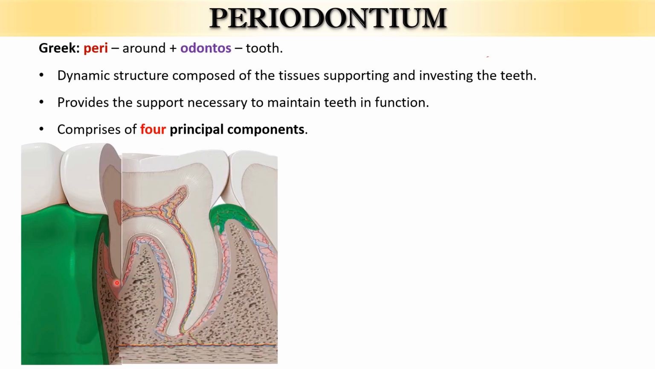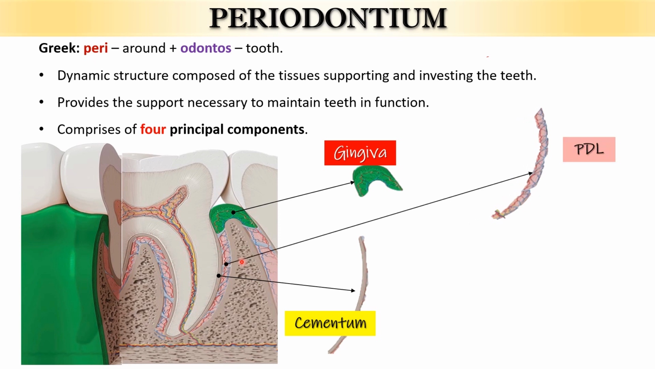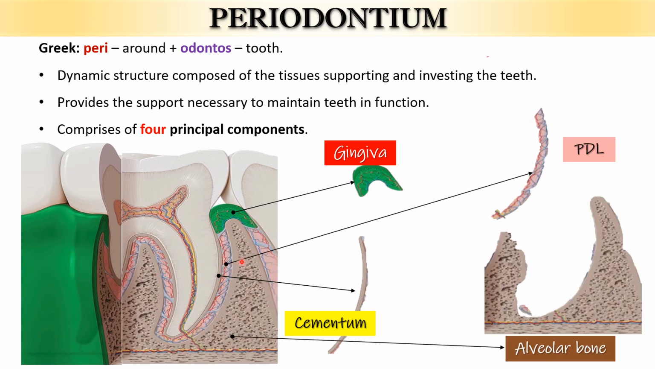Now, when we look at the cross section of the tooth, the outermost soft tissue covering of the periodontium is gingiva, and the hard avascular mineralized tissue that covers the anatomic root is cementum. The soft tissue present between the cementum and the alveolar bone is the periodontal ligament. The alveolar bone is nothing but the portion of the jaw that holds the tooth and supports it.